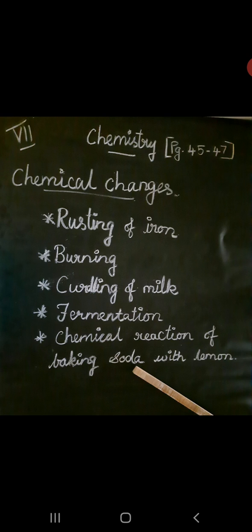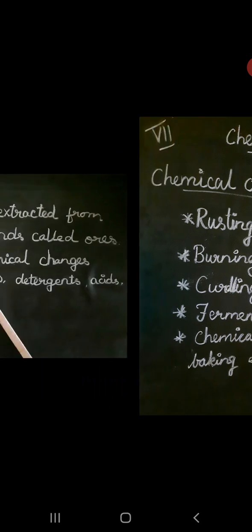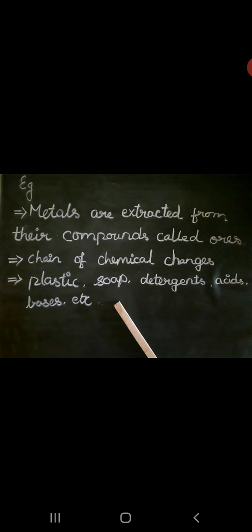Before that, we will see some introduction to chemical changes. Chemical changes are very important in our life. The new substances which are used in various fields of our life are produced as a result of chemical reactions. Next we can see some examples. Metals are extracted from their naturally occurring compounds, which are called ores, by a series of chemical changes. And medicines are prepared by carrying out chemical changes. So for the medicines which we take, some chemical reactions have also taken place.